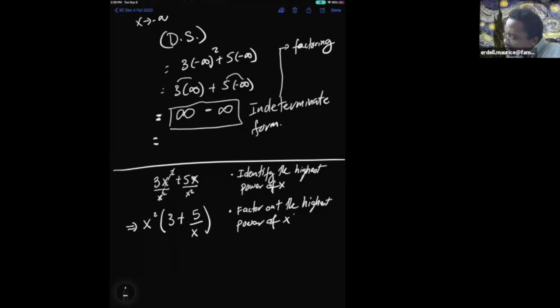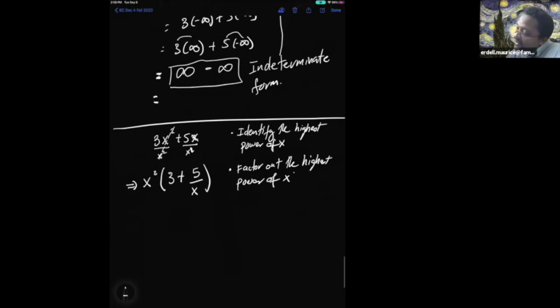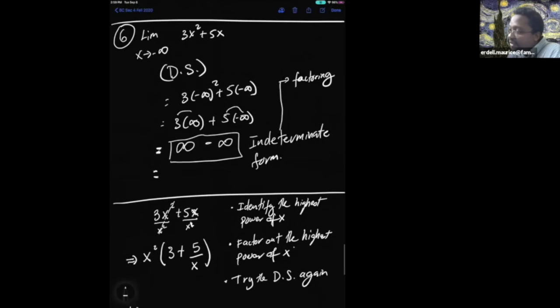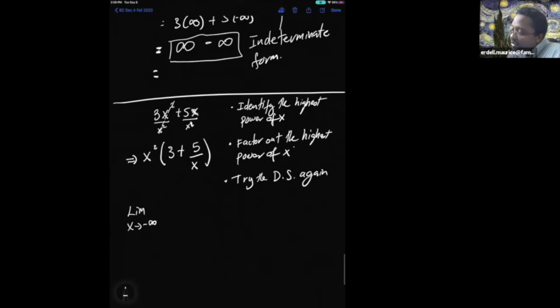I cancel an x here, and this leaves us with just one x right here. Now, I said this would help us get the answer, right? So now that I have factored this out, I try the direct substitution again. So I have the limit as x approaches negative infinity of the new problem now, x squared times 3 plus 5 divided by x.